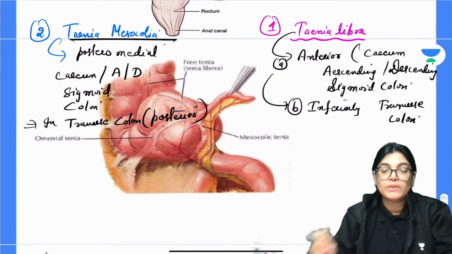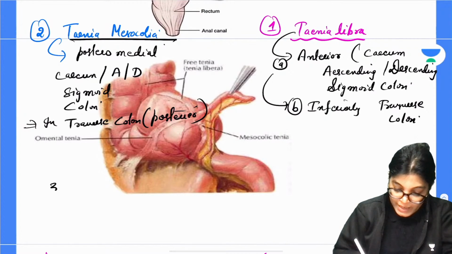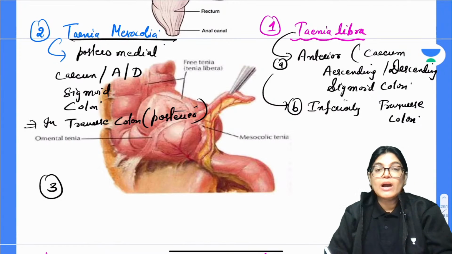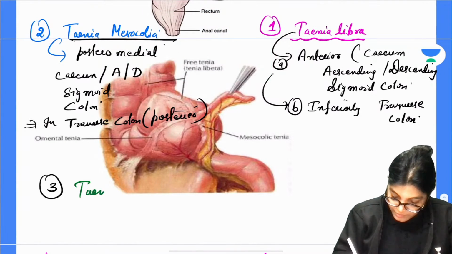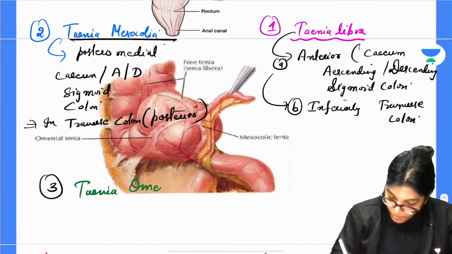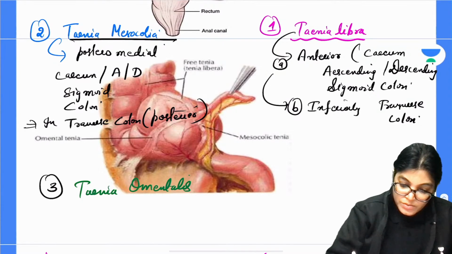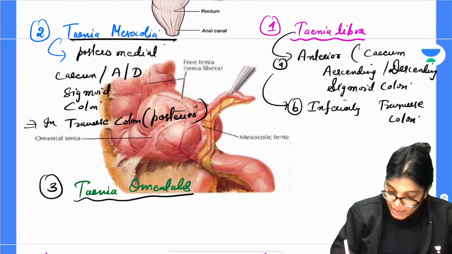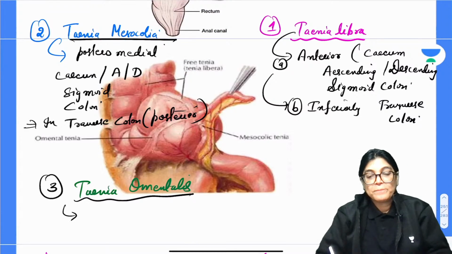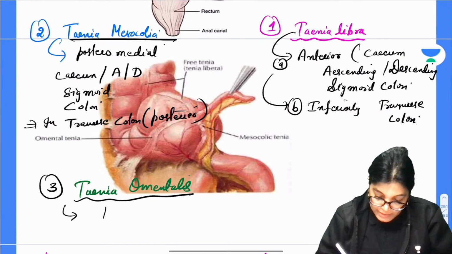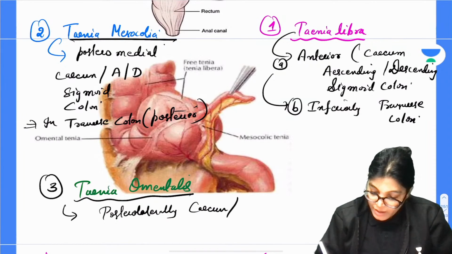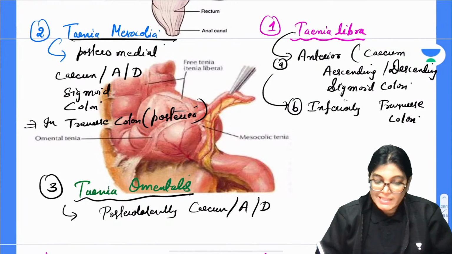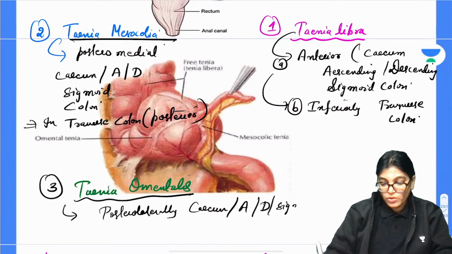So two teneas we have done. Which is the third one? The third tinea is tinea omentalis. When we are talking about tinea omentalis, again its location will be posterolaterally in case of cecum, A for ascending colon, D for descending colon and that of sigmoid colon.